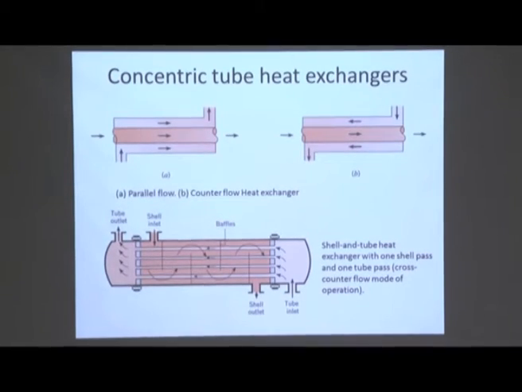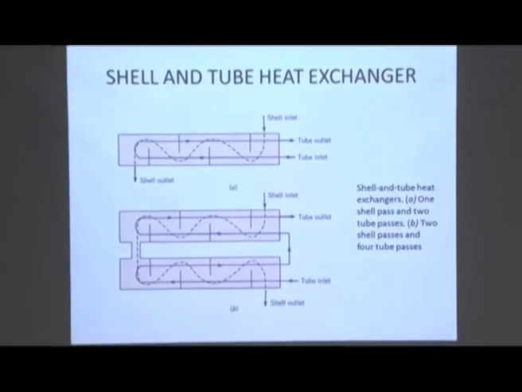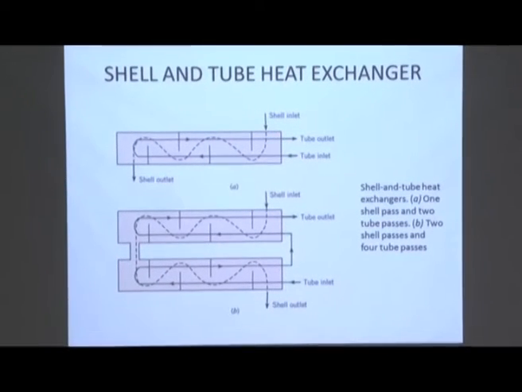Now next I show you the shell and tube heat exchanger. Again, for your practical information, industry people will be very happy. This is the shell and tube type. Number one is one shell pass and two tube passes. You see two tube passes, that means the tube inlet in one direction, and again it comes out. It is a U tube type. That means in a U shape it comes here, this is one pass, and it comes back like that. That means inlet and outlet are on the same side, and this is the shell side inlet with the baffle walls.